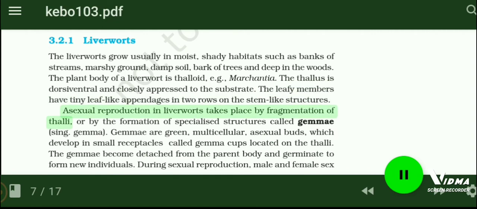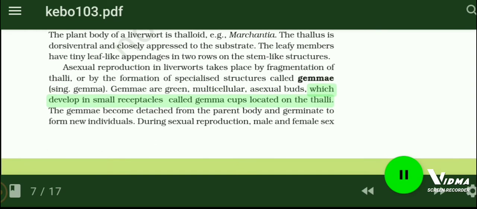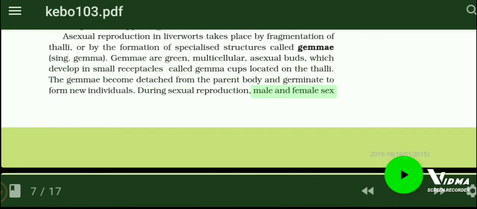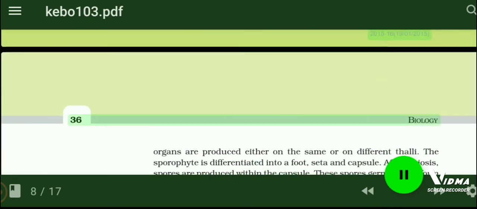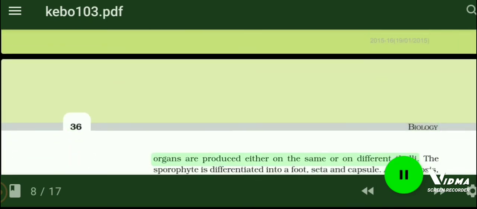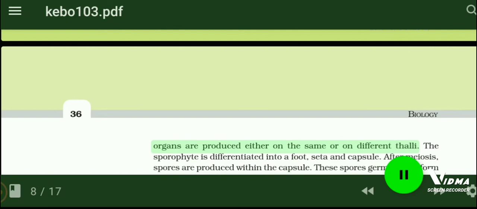Asexual reproduction in liverworts takes place by fragmentation of thalli, or by the formation of specialized structures called gemmae. Gemmae are green, multicellular, asexual buds, which develop in small receptacles called gemma cups located on the thalli. The gemmae become detached from the parent body and germinate to form new individuals. During sexual reproduction, male and female sex organs are produced either on the same or on different thalli.